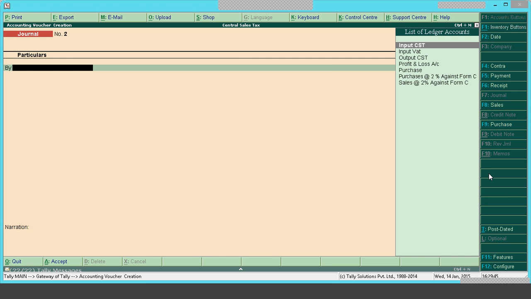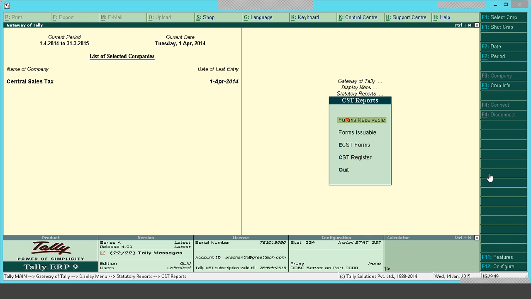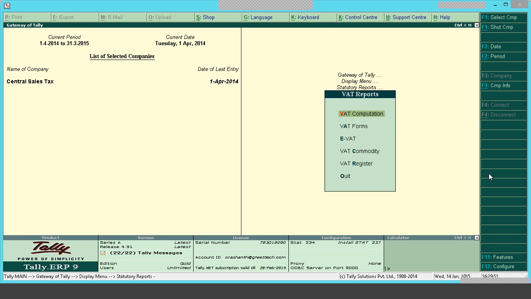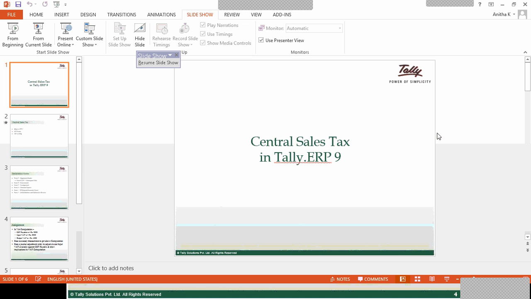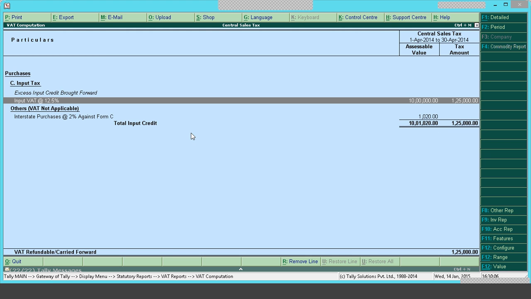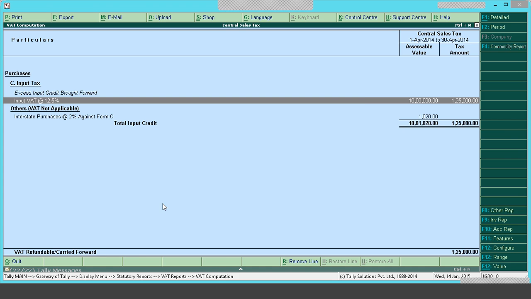So I am saving this and going to display, statutory report, CST report, VAT report, VAT computation. So you can see here, the CST payable is not there because we have made an adjustment. So this is how the input VAT can be adjusted with the CST.